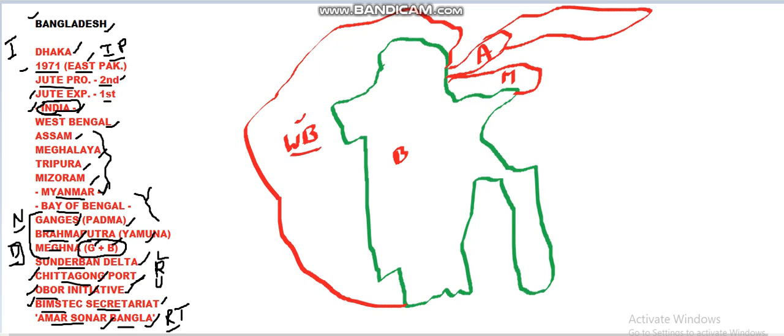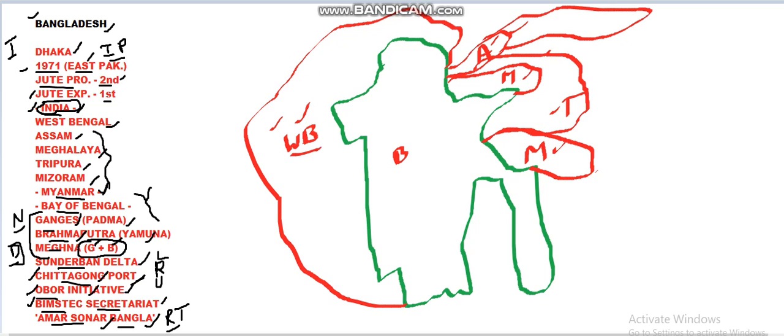North is taken up by West Bengal and Assam, northeast by Meghalaya, and here is Tripura, on the eastern side of Bangladesh. Meghalaya, Tripura, and here is Mizoram. So these are all the Indian bordering states: West Bengal and Assam on the north, Meghalaya on the northeast, Tripura and Mizoram on the east.